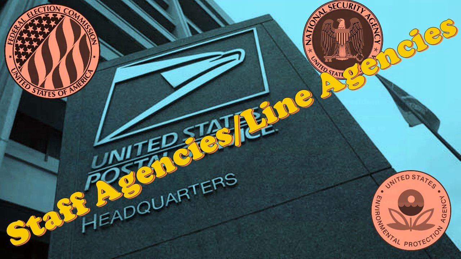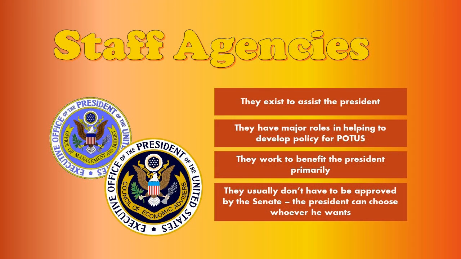All right, first up is a staff agency. So every agency that we're going to look at, we're either going to be able to call it a staff agency or a line agency. Later, we're going to put these into different groups, but a staff agency is any bureaucratic agency that exists to assist the president. So that means that their goal here is to produce work that benefits primarily the president. Like, all that they do ends up helping you too. Like the National Security Agency, the National Security Council, they do keep you safe, but their primary goal is to help the president make decisions.